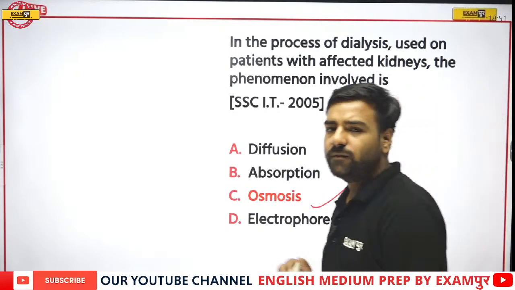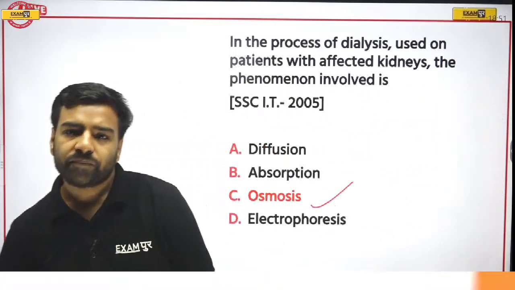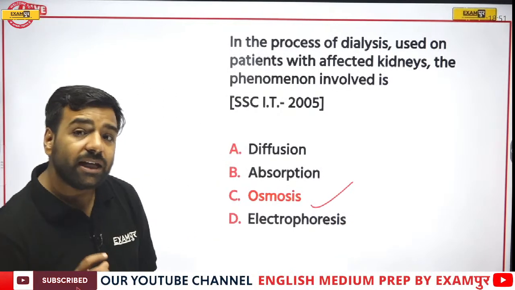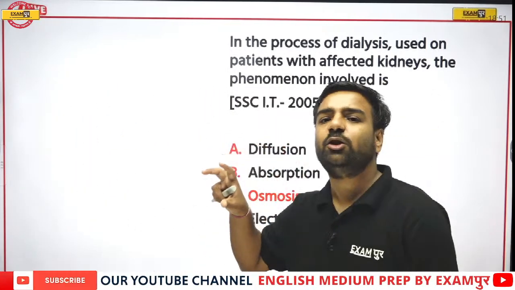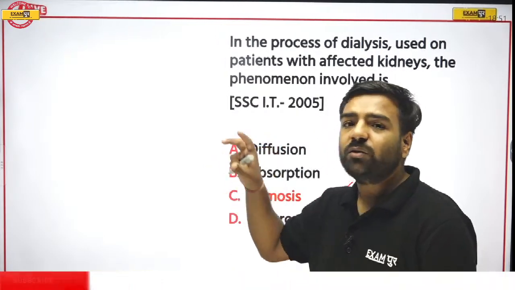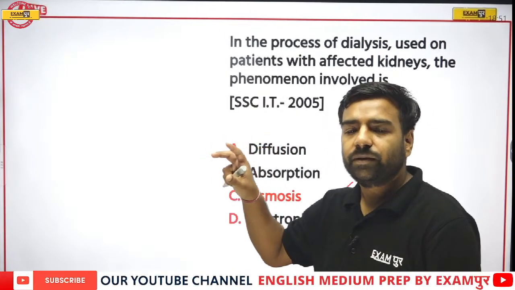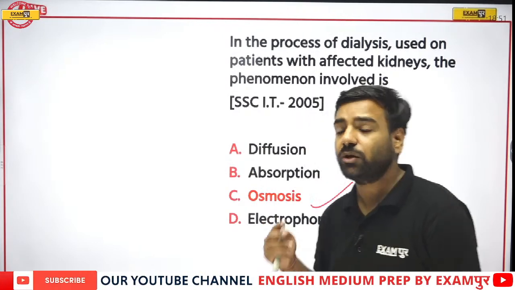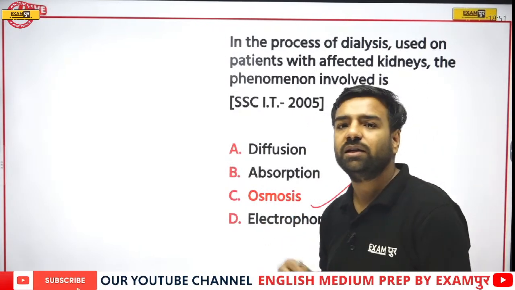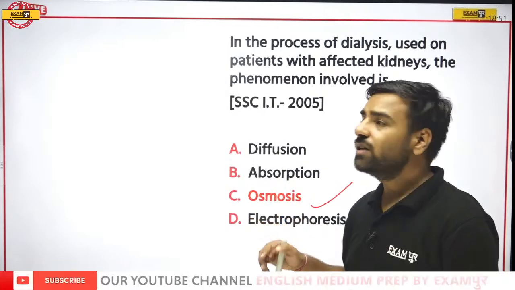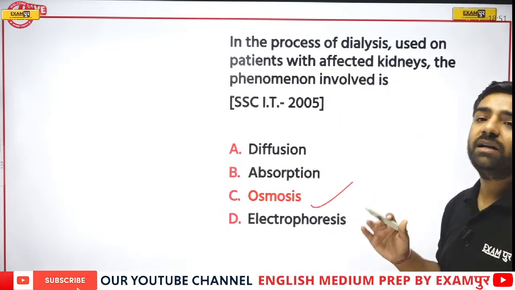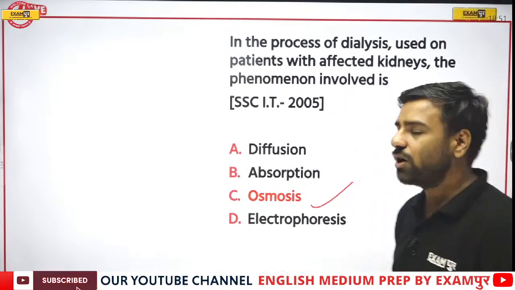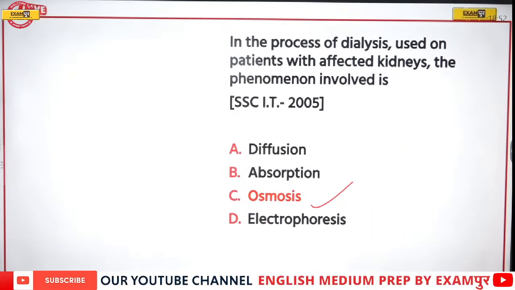And one more thing, I don't know if you are aware of that or not. When this is done, at that time heparin is given. Why is heparin given? Because heparin has the quality because of which blood doesn't clot. We have that heparin in our body, correct? Because of which blood doesn't clot within our body. Here also heparin is given so that when this dialysis is done, when this purification of blood is done, blood clotting doesn't occur. So yes, option number C is absolutely correct.